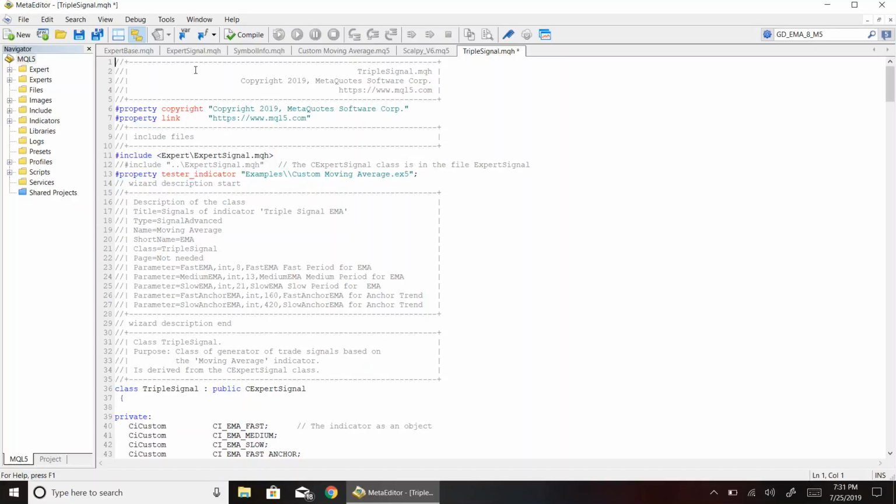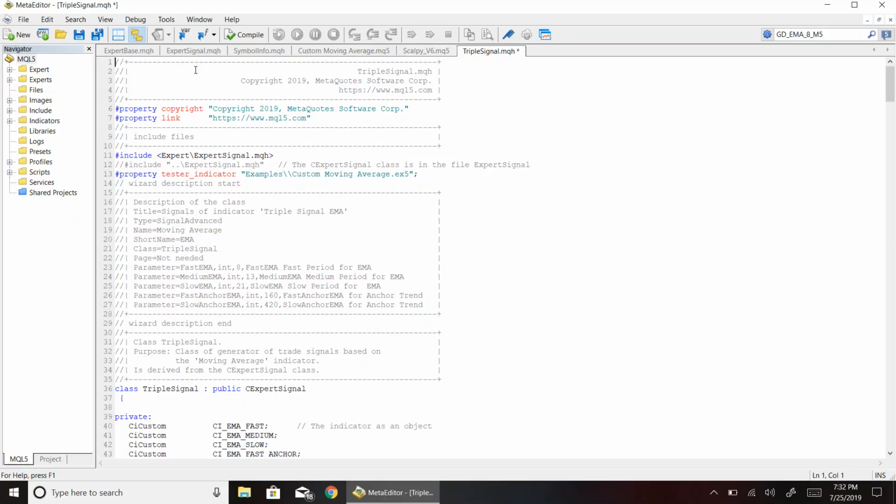Scalping V6 is the scalping expert advisor for the EFST project. The naming of it originates from the first EFST team, and our team decided to continue using the same naming scheme. I will be focusing more on the trading signal module. This module, named Triple Signal, contains all the logic for deciding when to buy or when to sell. The module was made using the MQL5 standard library through the process of extending the expert signal class and modifying a few of the functions.